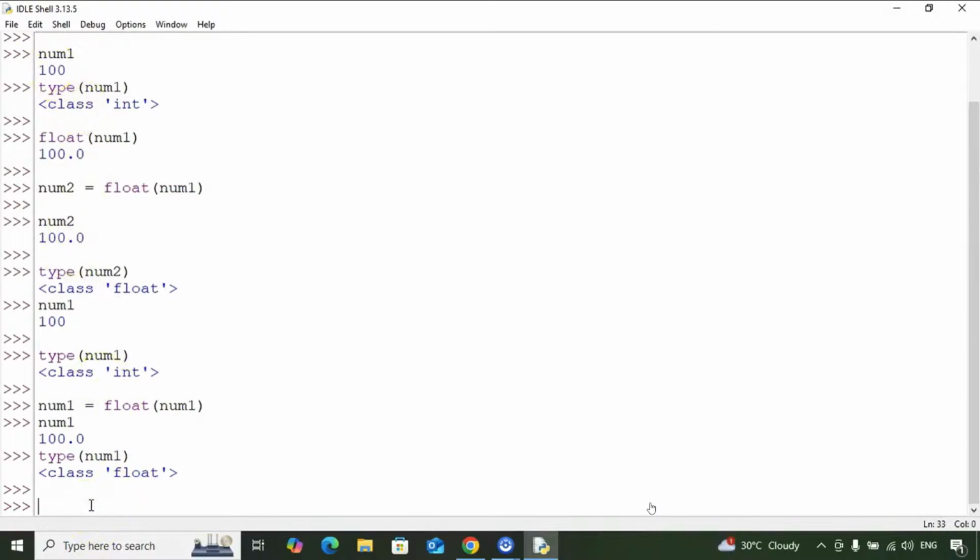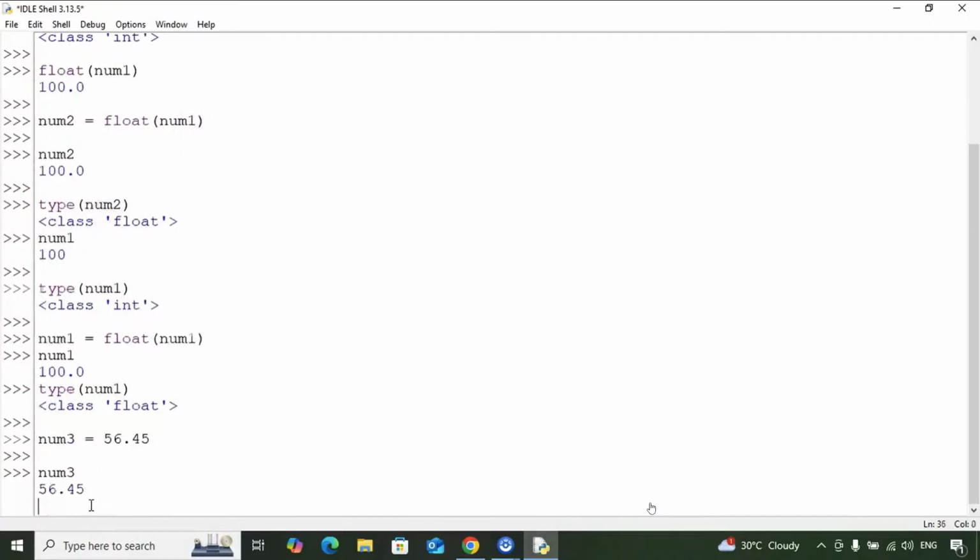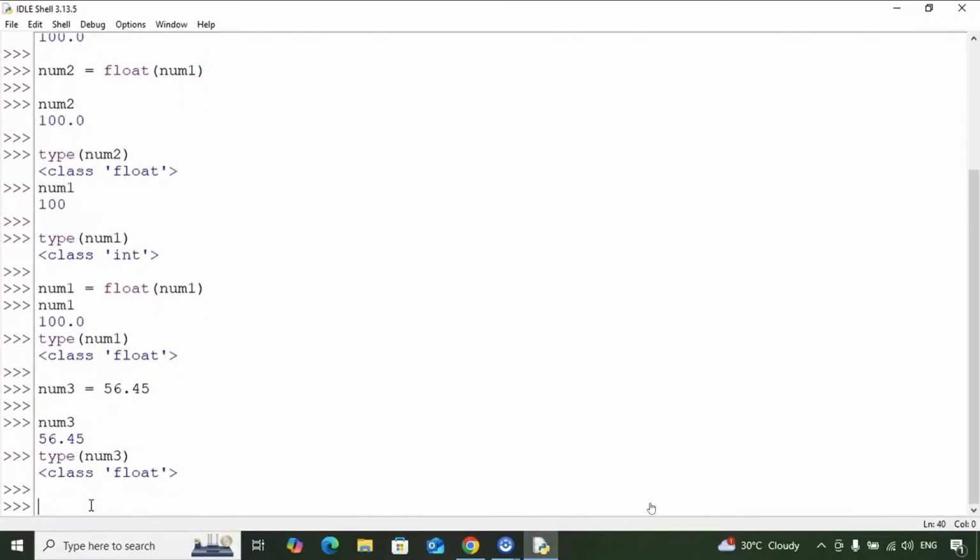Similarly, a float can be converted into an integer. For example, we have num3 equal to 56.45. Okay, so the type of num3 is float, obviously. Now, how to convert it into an integer?